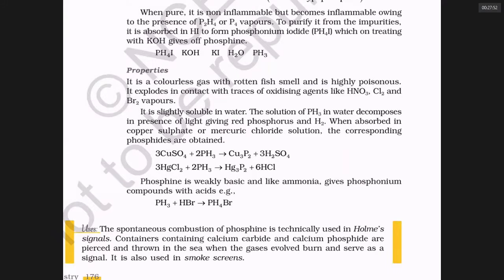When phosphine and acetylene are formed together, they create fire. You will see circular fire rings floating in air. If from any place you see circular fire rings floating in air, people used to understand a ship is in danger. This type of signal is called Holmes signals. Holmes, H-O-L-M-E-S, Holmes signals. Okay.